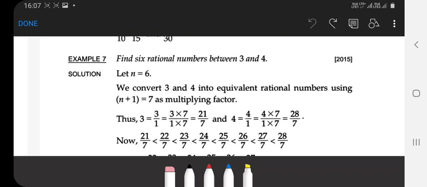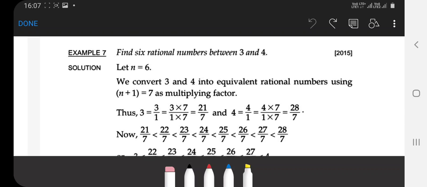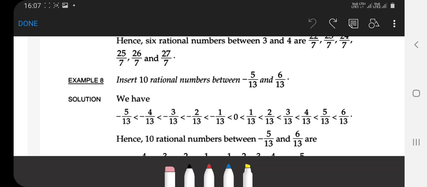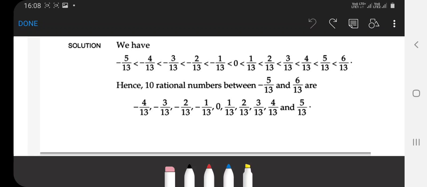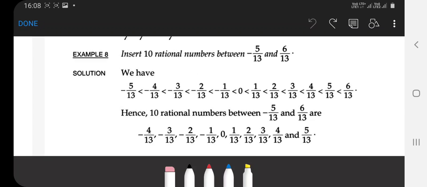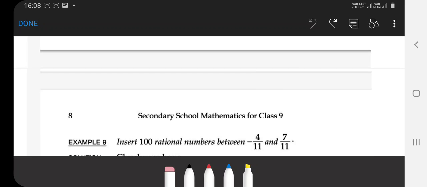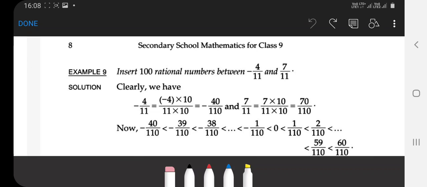Similarly, if you have to find 6, here n equal to 6, so 6 plus 1 equal to 7. Same way, if you have to find 10, 10 plus 1 equal to 11. Multiply by 11. Clear? Hundred rational numbers, similarly.